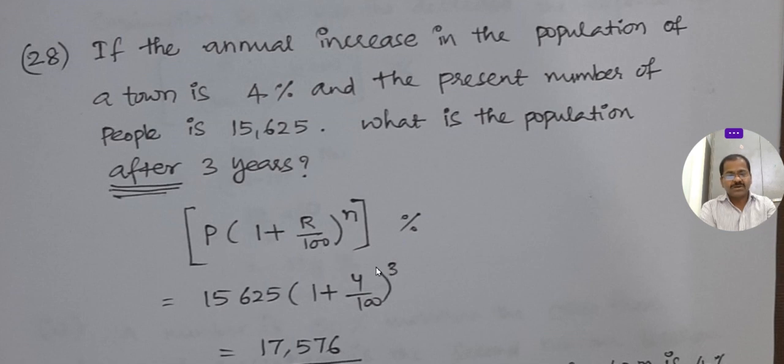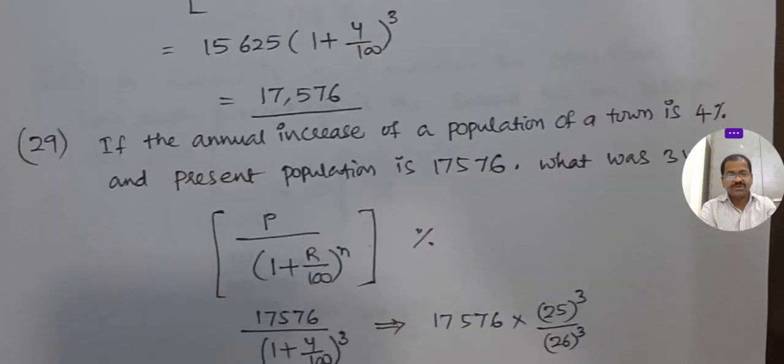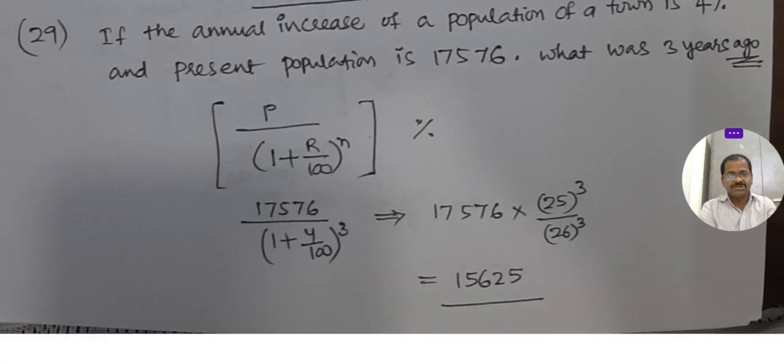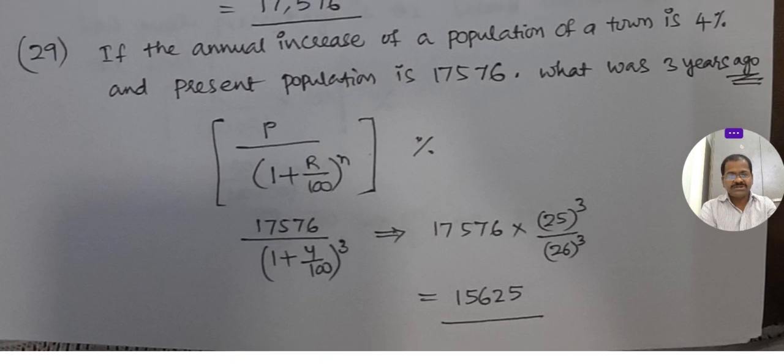After 3 years, the population will be 17,576. If you see these problems, you can understand the above formulas easily. All these are very easy if you think logically.